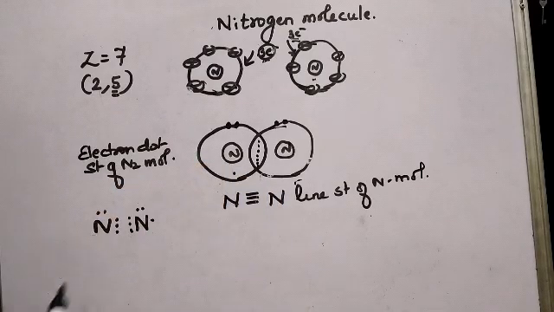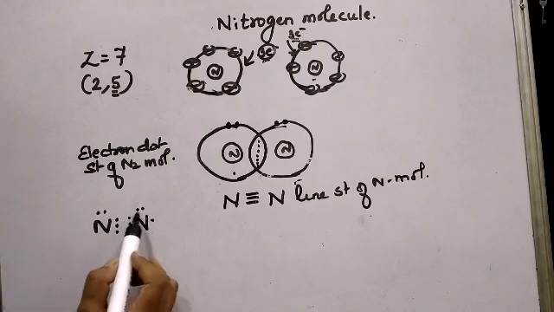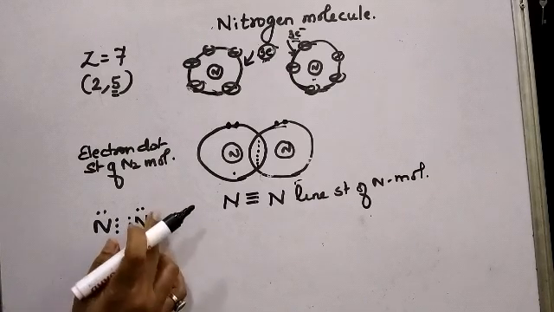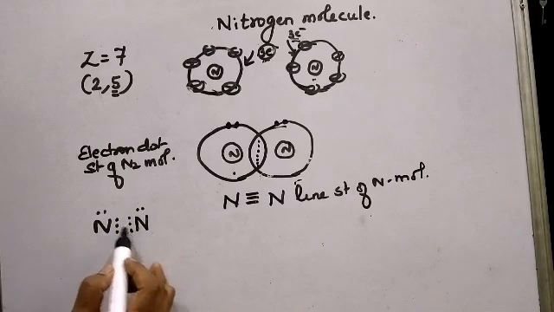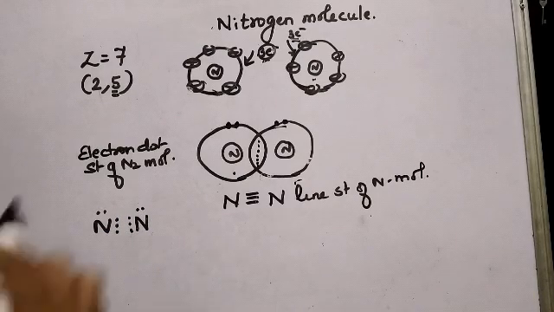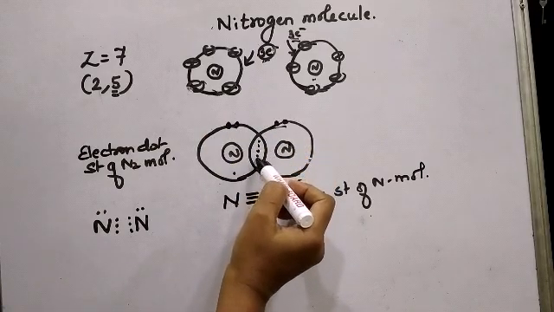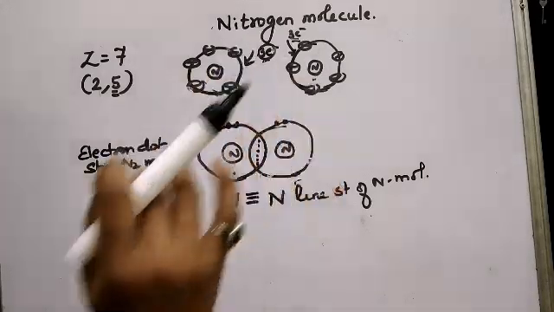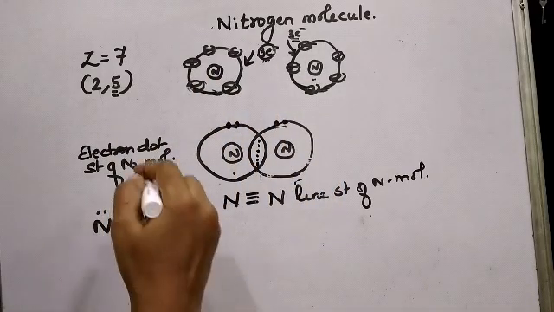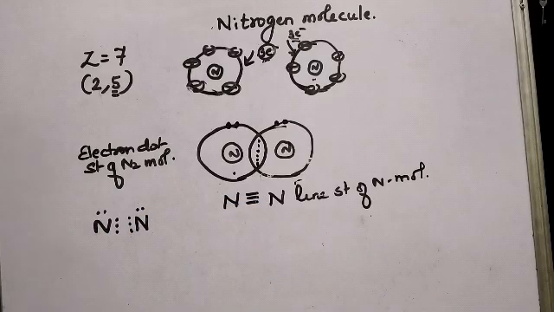So now you can check whether there are 8 electrons in the outermost orbit of nitrogen. 1, 2, 3, 4, 5, 6, 7, 8. Again for this nitrogen, 1, 2, 3, 4, 5, 6, 7, 8. 8 electrons are already present. So octet state is already complete. So this is the electron dot structure, and this is the line structure of nitrogen molecule.